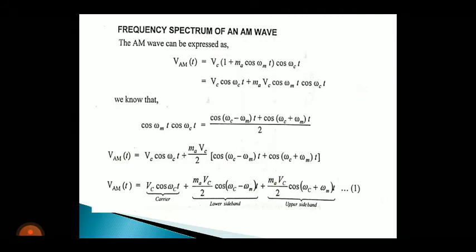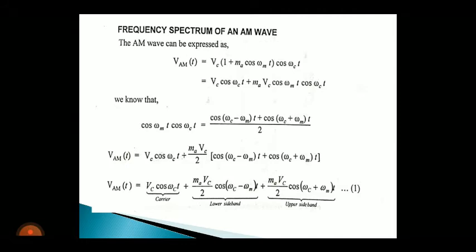So consider cos omega c t as cos A and cos omega m t as cos B, because the carrier signal frequency is always very high compared to our modulating signal frequency. Omega c is the carrier frequency term and omega m is the modulating signal frequency term.